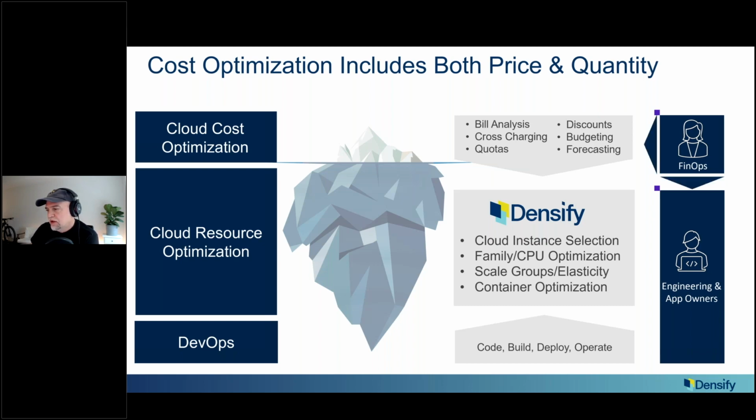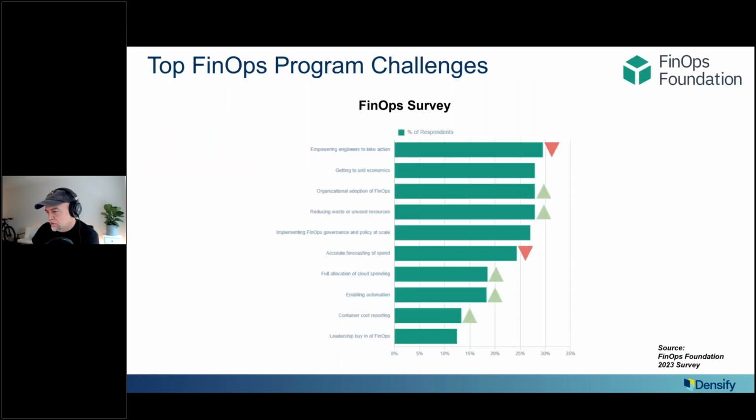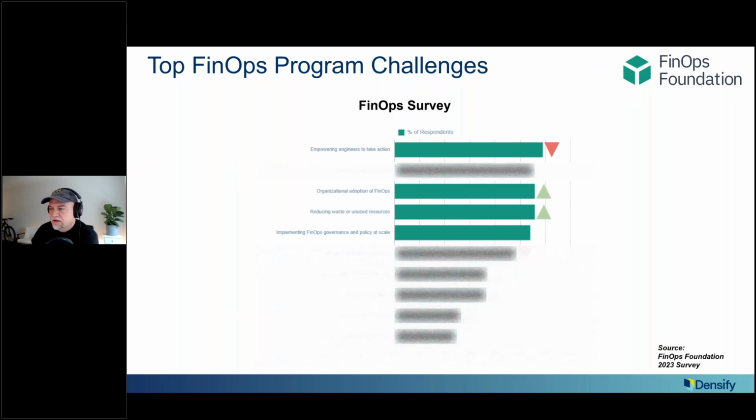I think that's borne out by the FinOps Foundation's yearly survey, where perennially at the top of the list is empowering engineers to take action. You can't give engineers bad recommendations, or very basic ones, or say, hey, try this, it might work. It has to be very precise. And I'm going to extend that today. Not only does it have to be precise, but you also want to give the engineer a bit of freedom to do what they want to do. You don't want to just say, do this or not. In fact, that first line used to be called getting engineers to take action, and I think they reworded it because they realized that's not really what you're doing here. You're not forcing stuff down engineers' throats. You're empowering them to make the decisions they make, because they have lots of reasons for what they do, and you need to empower them to do that. So even the very wording of this survey has changed to reflect this mantra, which I'm going to get into quite a bit today.